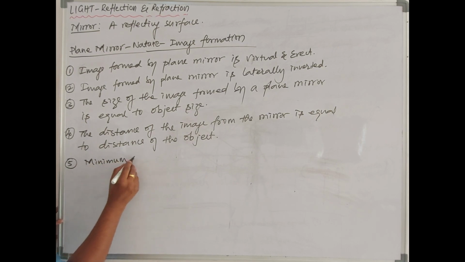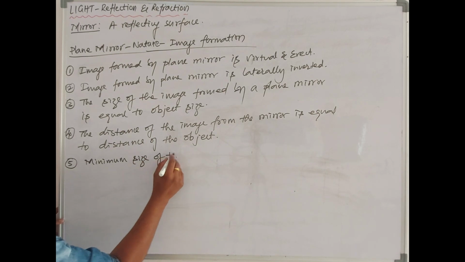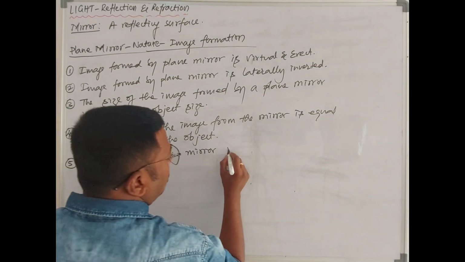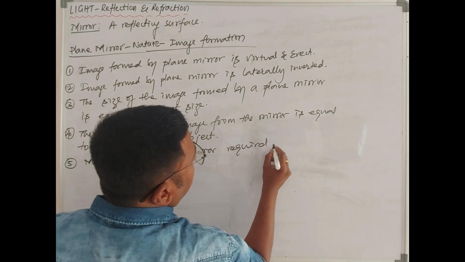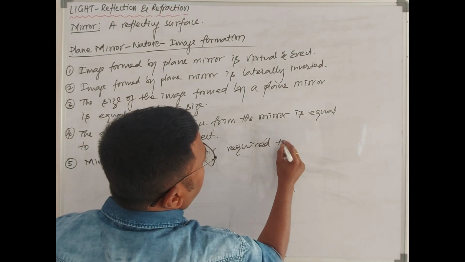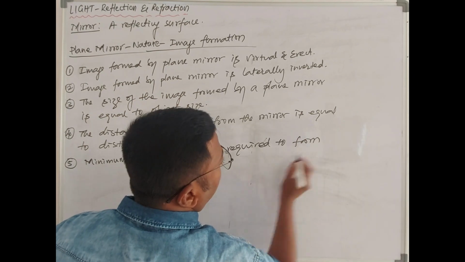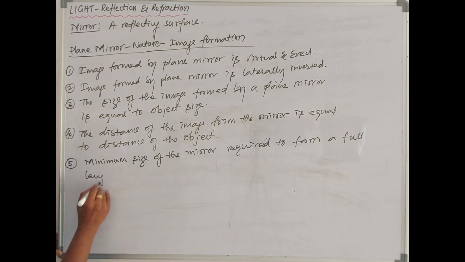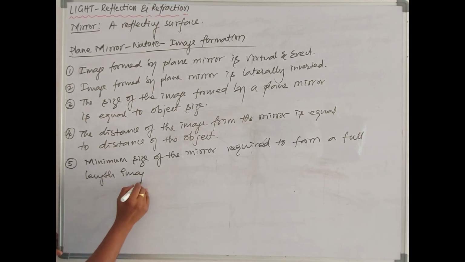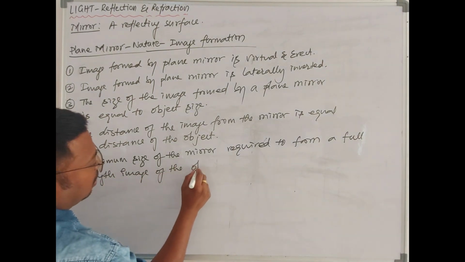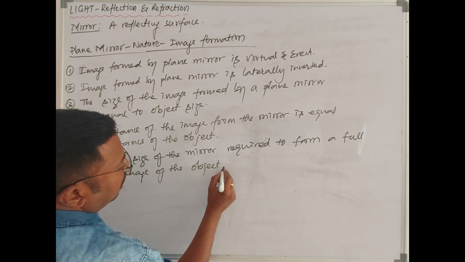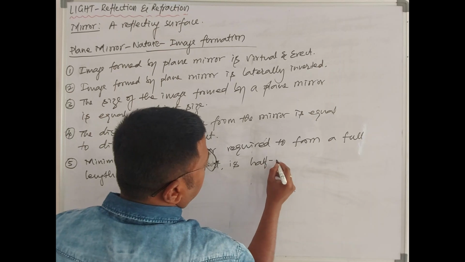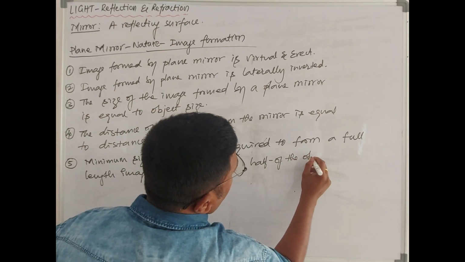The minimum size of the mirror required to form a full length image of the object is half of the object.